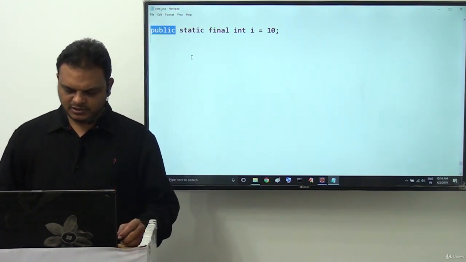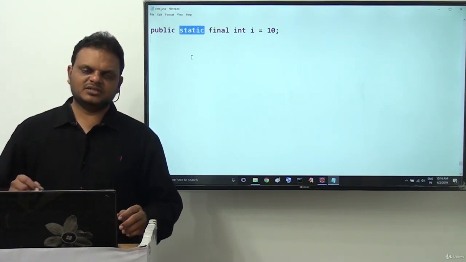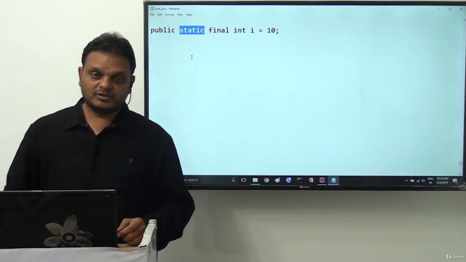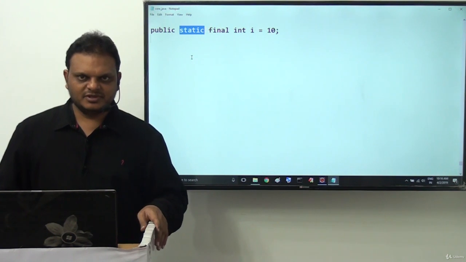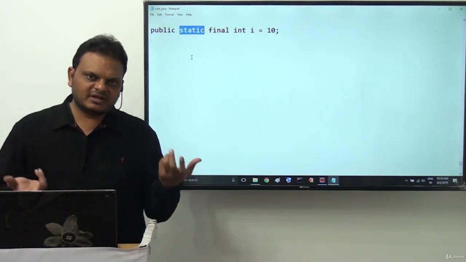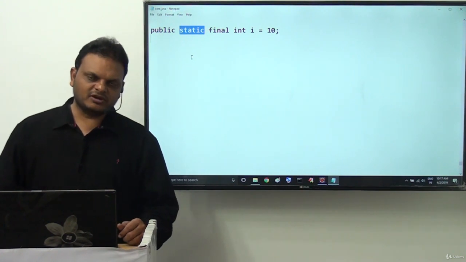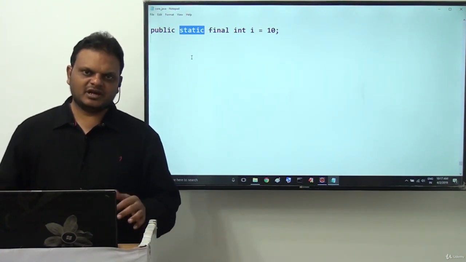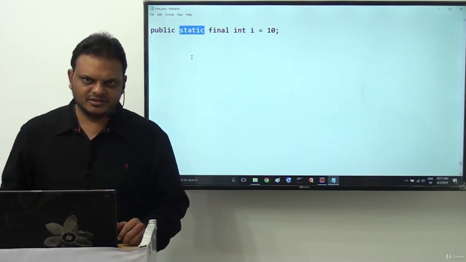Next, what is the requirement of declaring these constant variables using static? These constant variable values are fixed throughout the application. So if they are fixed, what is the need of accessing that variable by creating an object?